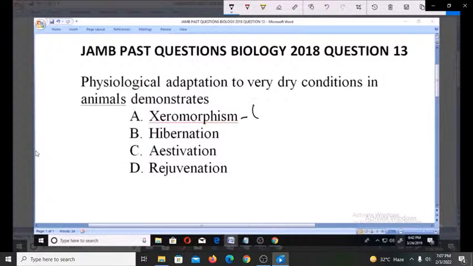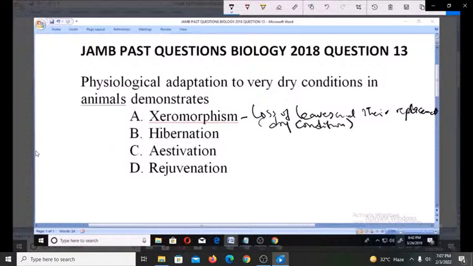So this has to do with loss of leaves. This is actually associated mostly with plants, though it is also done during dry conditions.